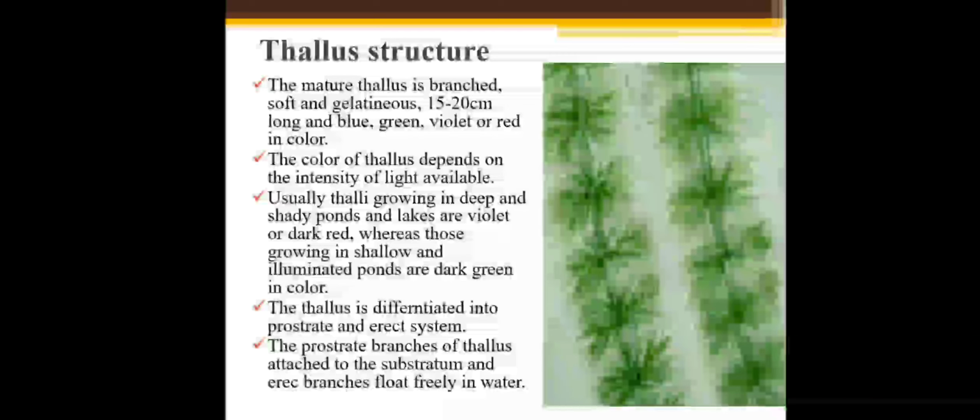Usually, thalli growing in deep and shady ponds and lakes are violet or dark red, whereas those growing in shallow and illuminated ponds are dark green in color. Thalli is the plural of thallus. Deep and shady means the intensity of light is low at that place.